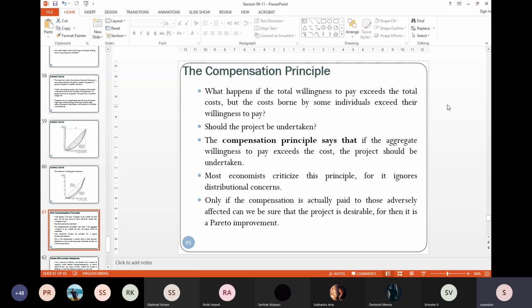So there will be a person for whom the benefit will be higher than the cost share he bears. So he can compensate. Or the government can think of another redistribution policy to compensate the person whose willingness to pay is less than the cost he bears.